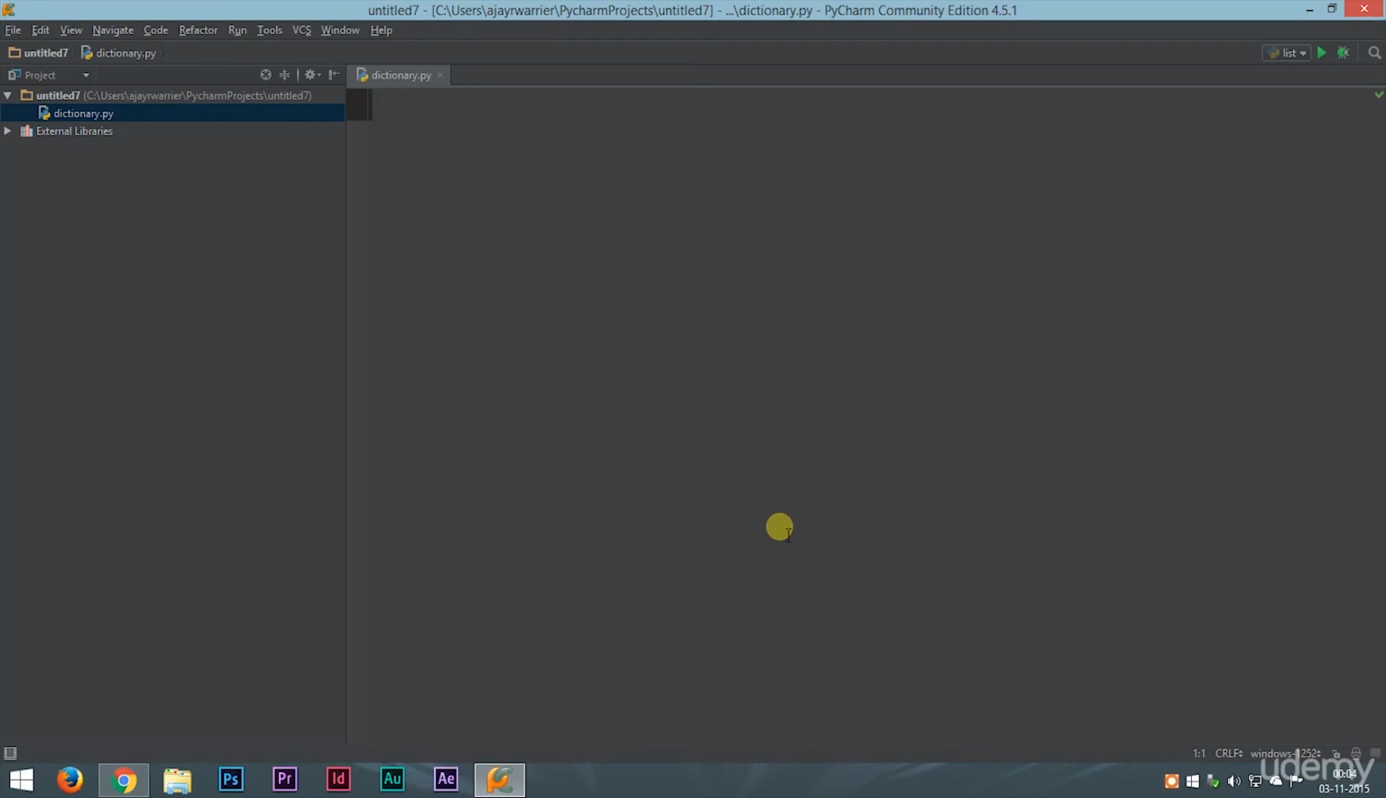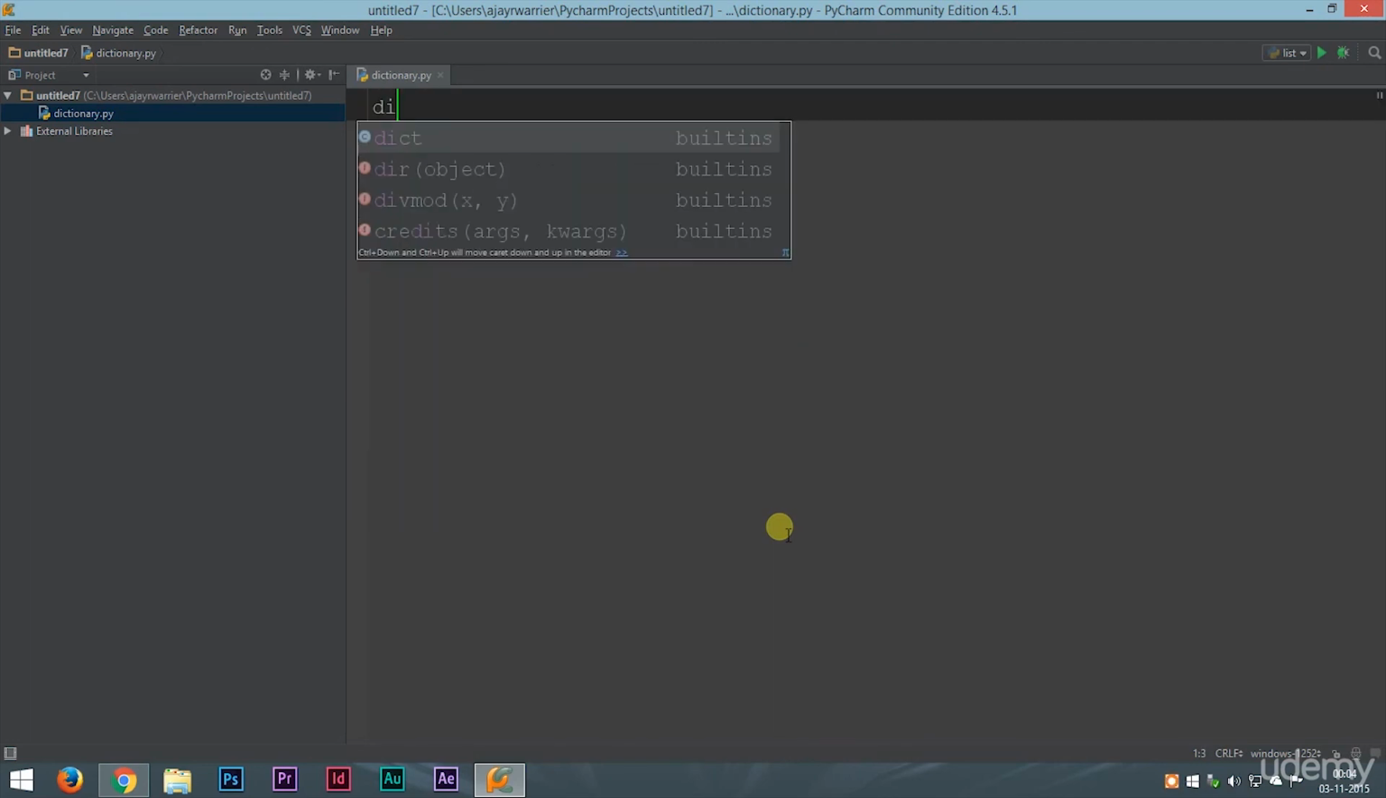So let us start out by making a dictionary. To make a dictionary, all we have to do is type in a variable name. Let it be sample equal to. Now in list we use square brackets. In dictionaries we use curly brackets, that is curly parentheses. Now inside the curly brackets we will add our dictionary elements.